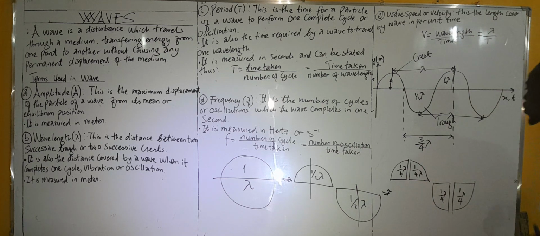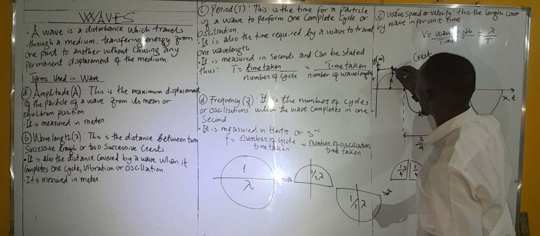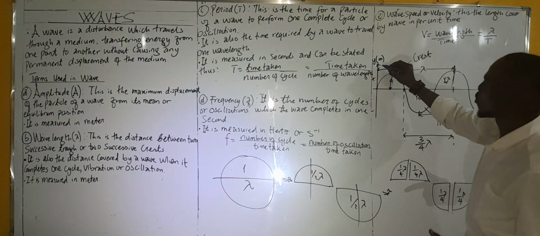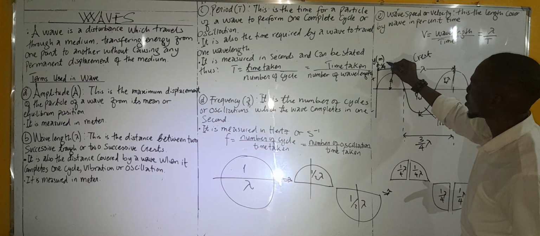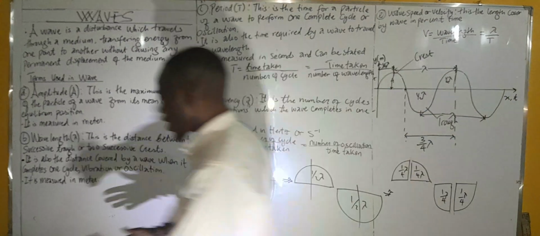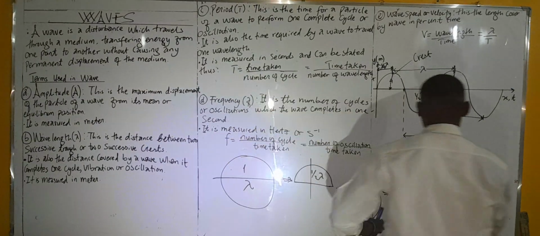3 over 4 wavelengths. Let me ask a question. What is the distance from this point to this point? Alright, 1 over 4 lambda. That's correct. Okay, let's play a little.